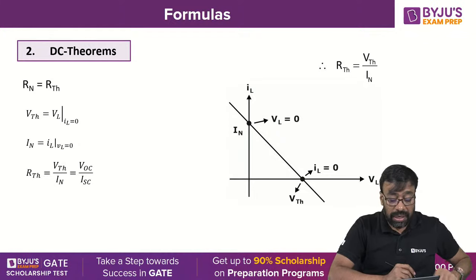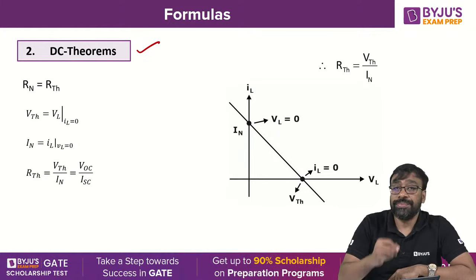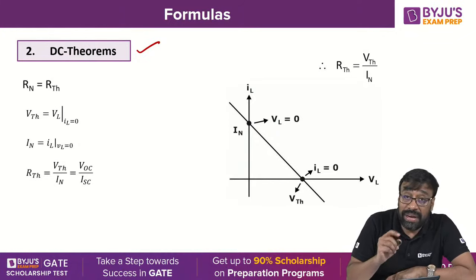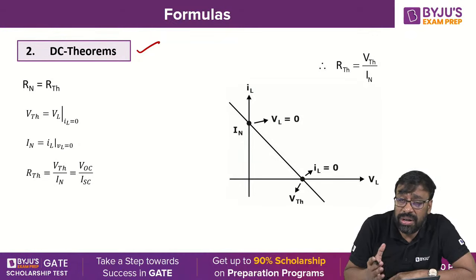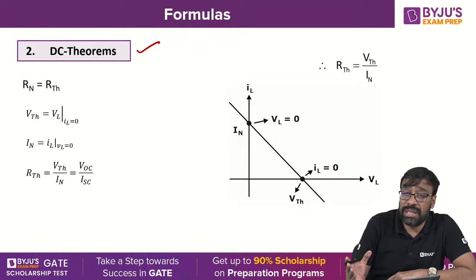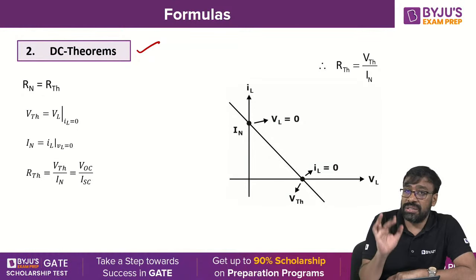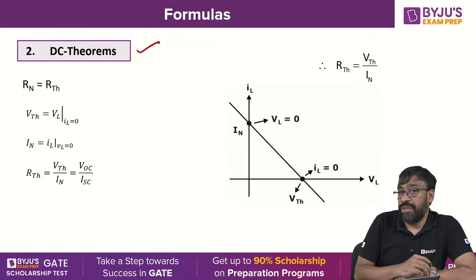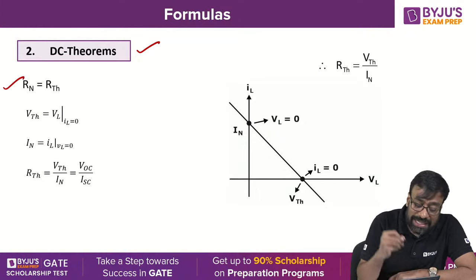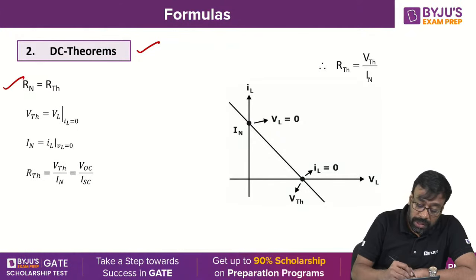Now, DC theorems. Where are we in DC theorems? Don't forget that, because we already discussed superposition and Thevenin's. Now we are into Norton's theorem, right? Now look at this. Some relations in Thevenin's and Norton's we can find. R Norton's is the same as RTH.